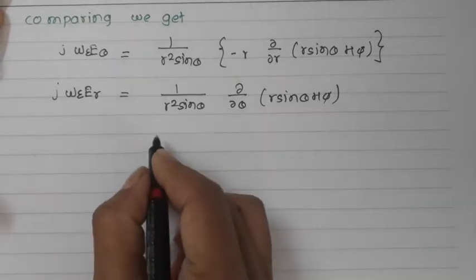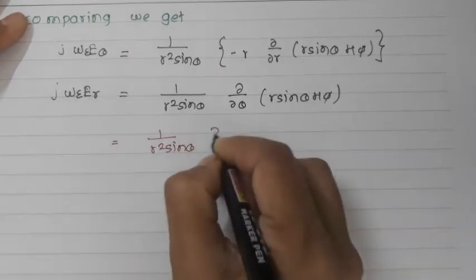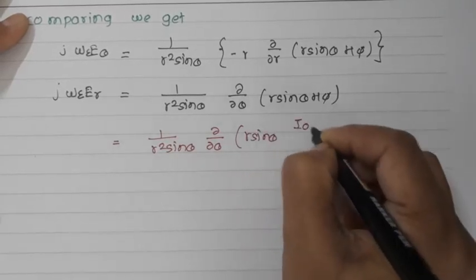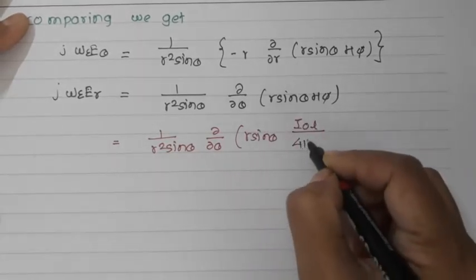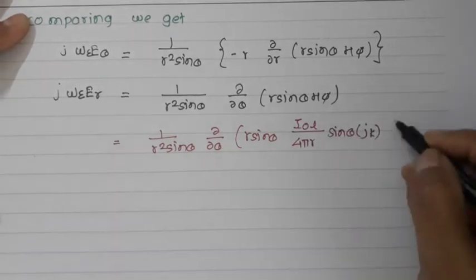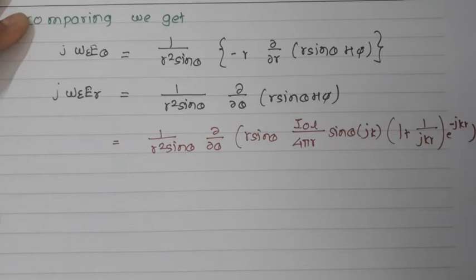So let us solve this equation. This will be 1 upon r square sine theta, d by d theta of r sine theta times I0L over 4 pi r sine theta, jk times 1 plus 1 upon jkr, e raised to minus jkr, and we complete the bracket.